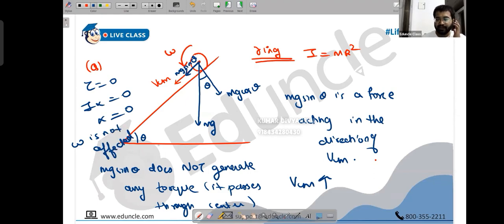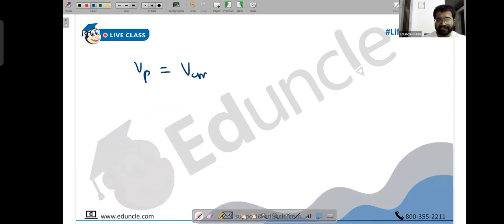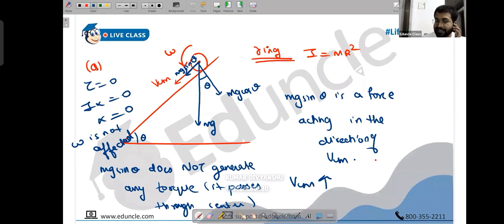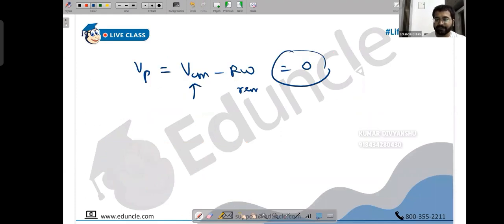So tell me one thing. Suppose I had given you initially that this ball was at no slipping. Suppose initially it was rolling, purely rolling, and suddenly there is an incline or whatever. So Vp is supposed to be Vcm minus R omega. Initially Vcm and R omega were equal, because of which Vp was initially 0. But now Vcm has increased, because of mg sin theta, but R omega remains the same.